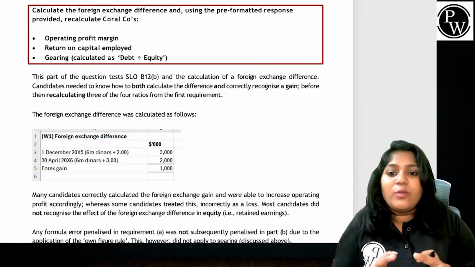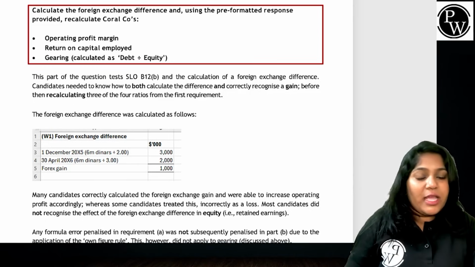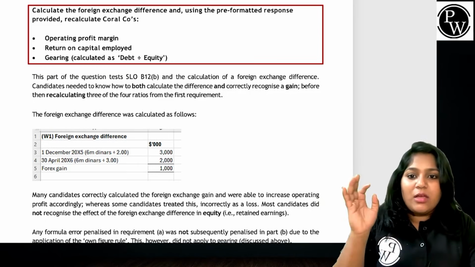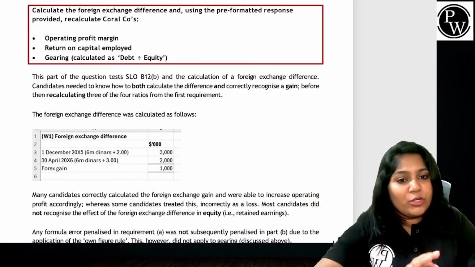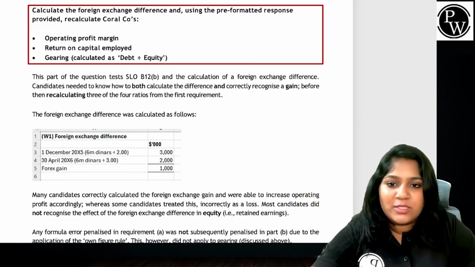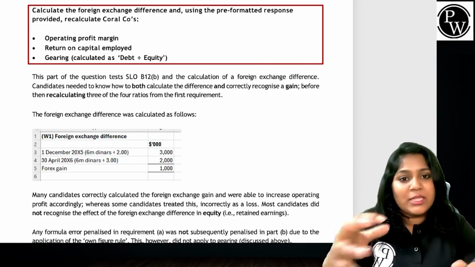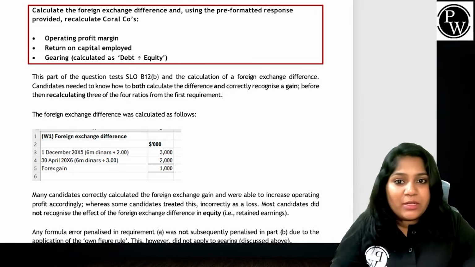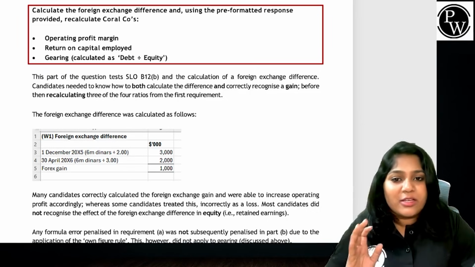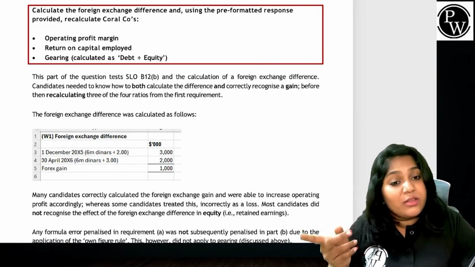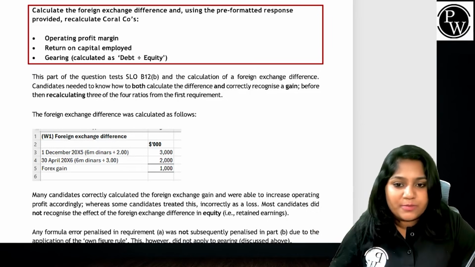Many candidates correctly calculated the gain, but some couldn't consider it as a gain; they thought it's a loss. See, if you have a payable and there is a reduction in the payable, it's a gain, guys. If you have a receivable and there is a reduction in the receivable, then it's a loss.